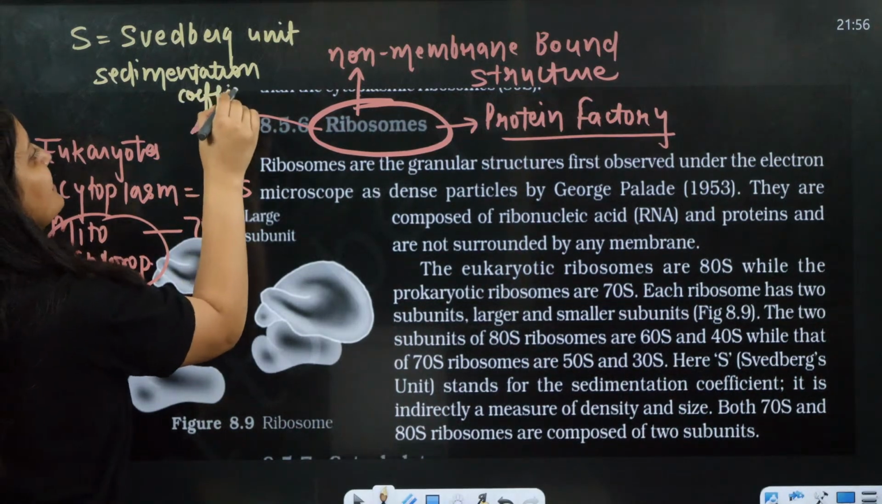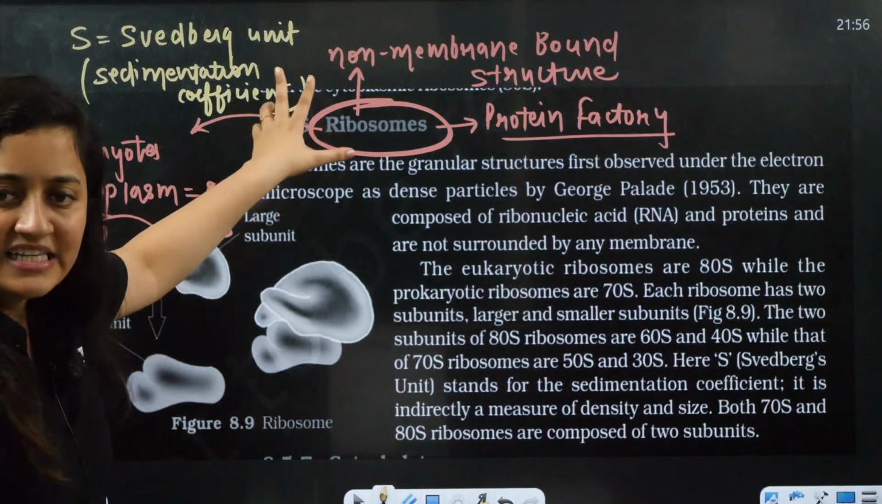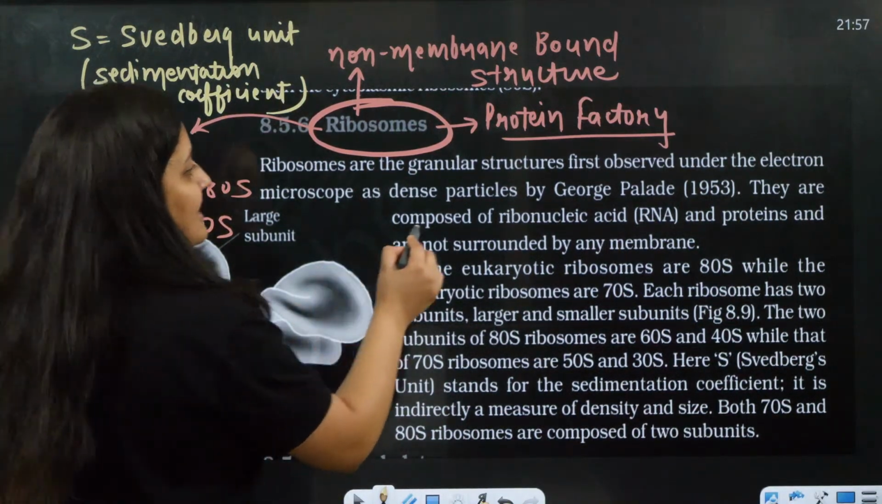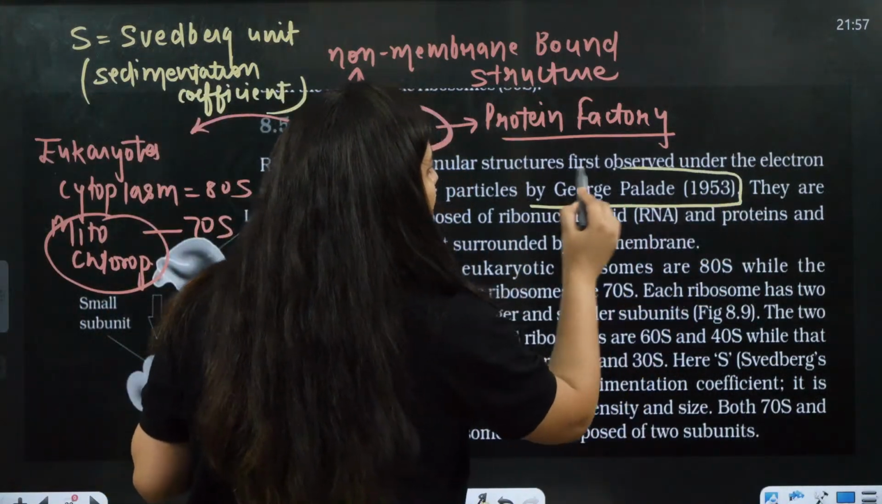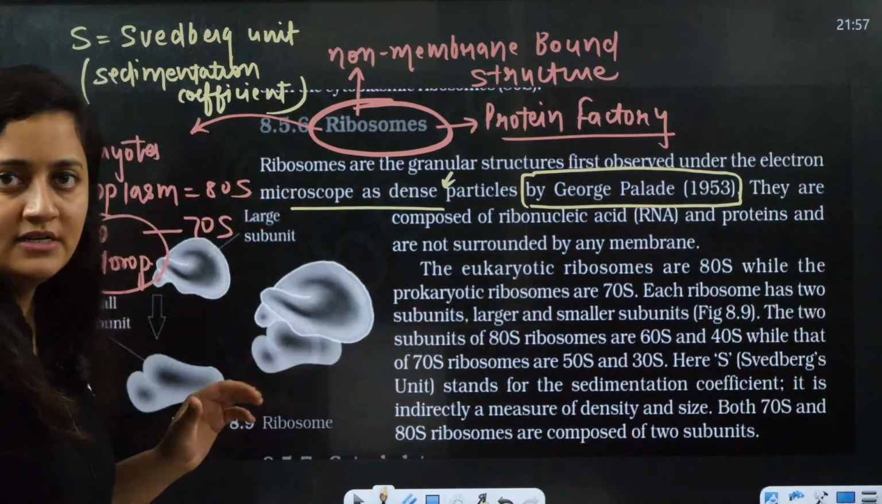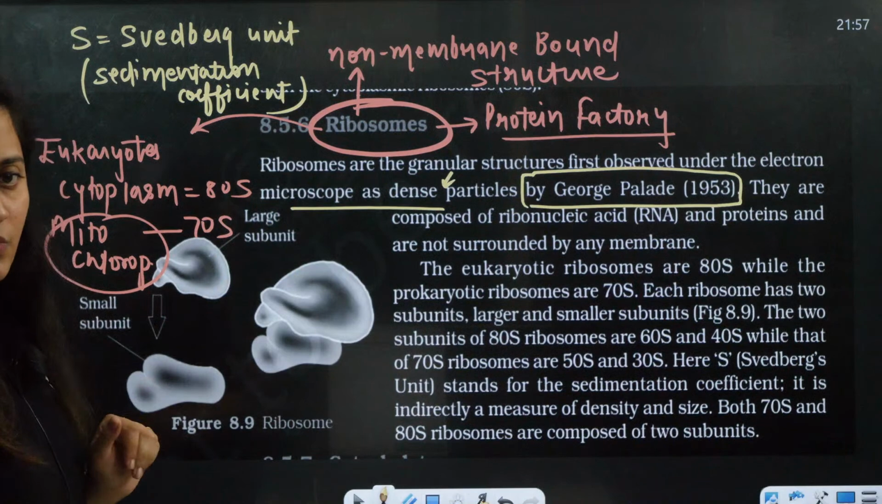I explained cell fractionation in our first lecture, so you can check the first lecture. George Palade in 1953 observed it under the electron microscope as dense particles. He was the one who observed it.